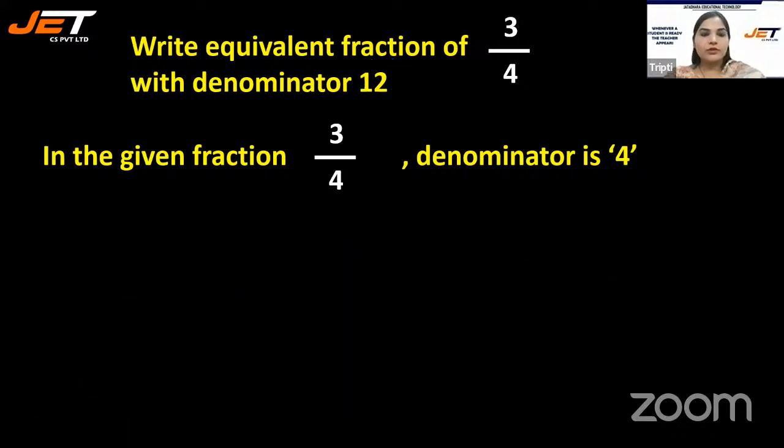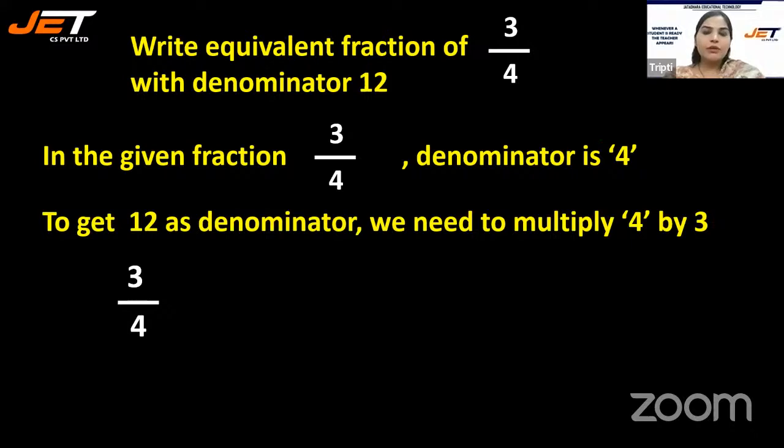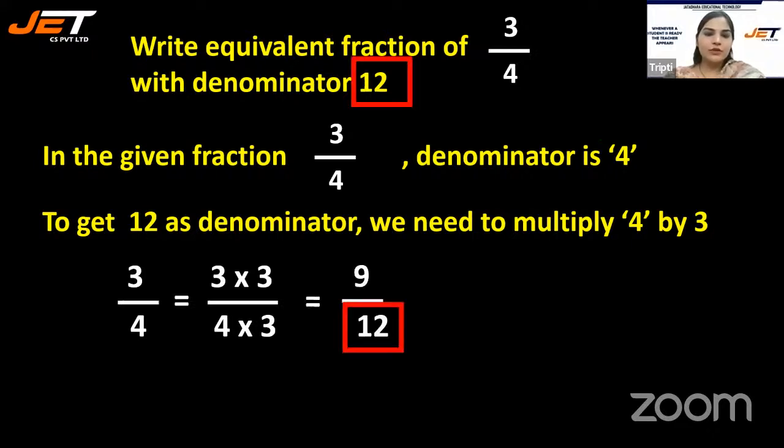Let's see here. To get 12 in the denominator, we need to multiply 4 by 3. So 3 by 4, and here 4 times 3. Right? 9 by 12 is what we have got. The condition is fulfilled. Is that clear to you? Children, I hope I made myself clear here.